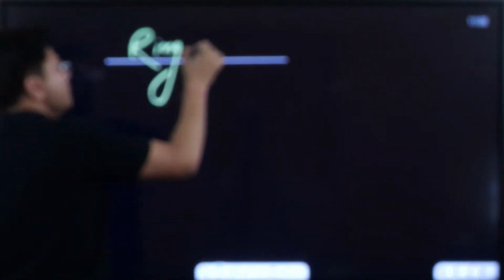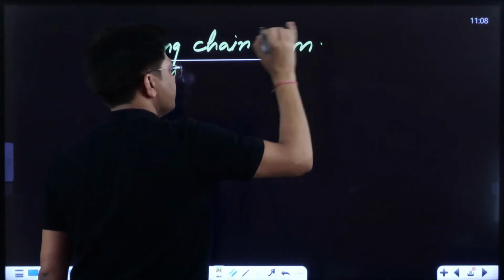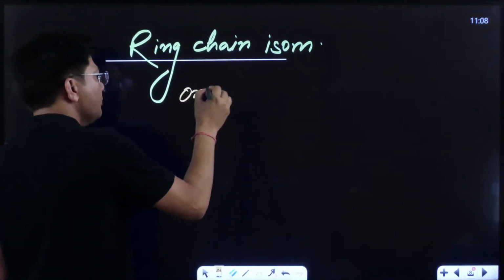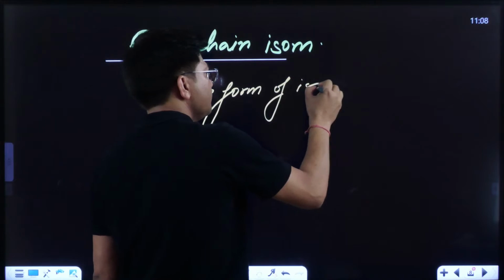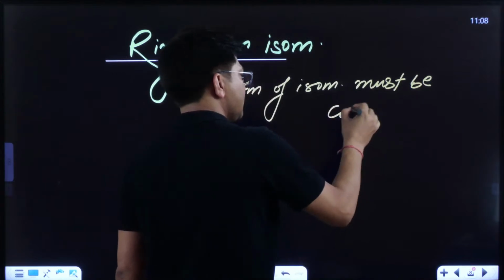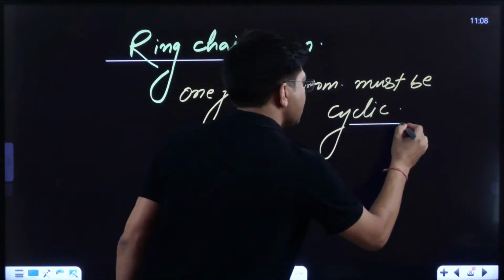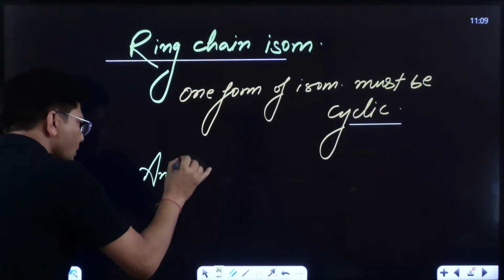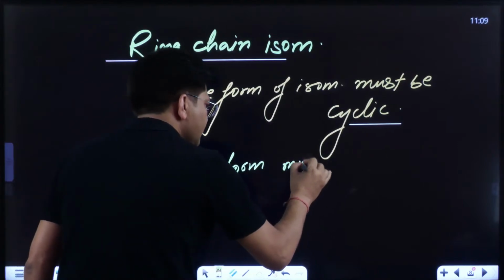Ring chain isomerism. So what is required for ring chain isomerism? One form of isomer must be cyclic, and another form must be acyclic.